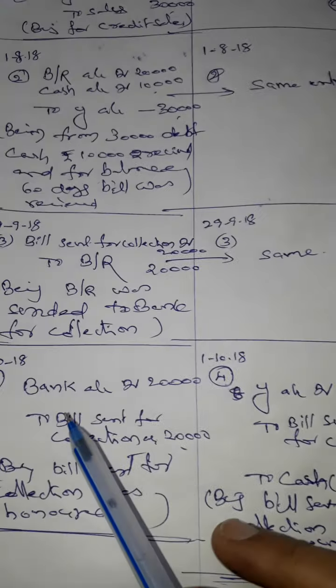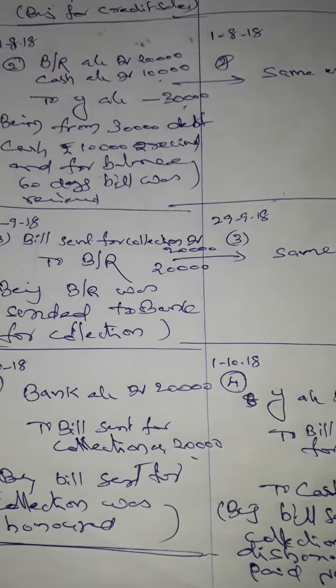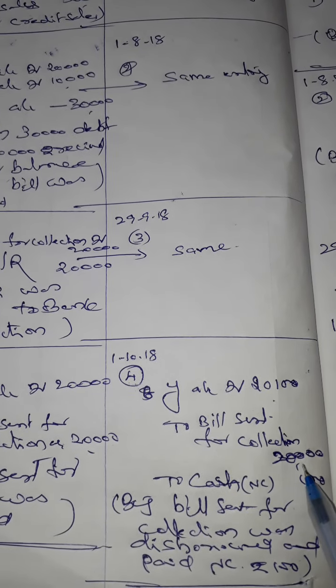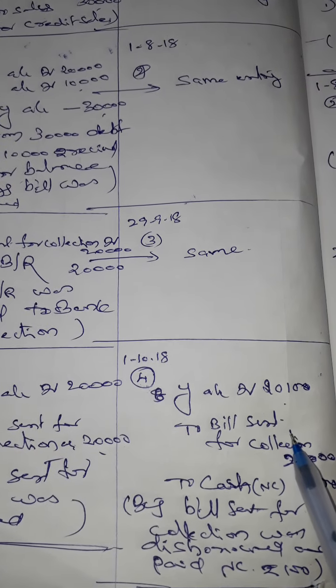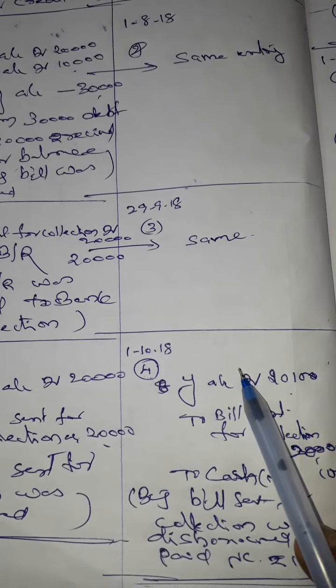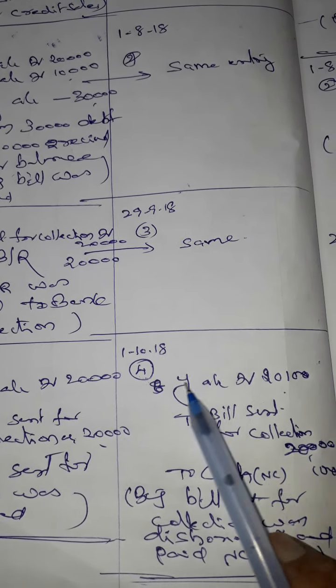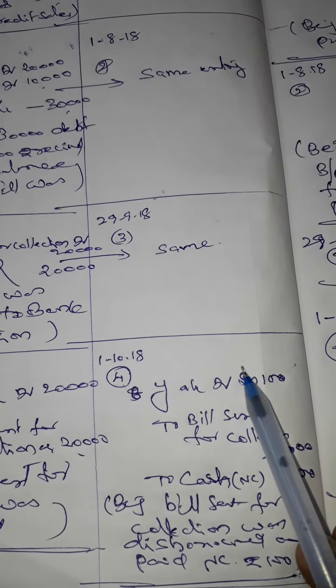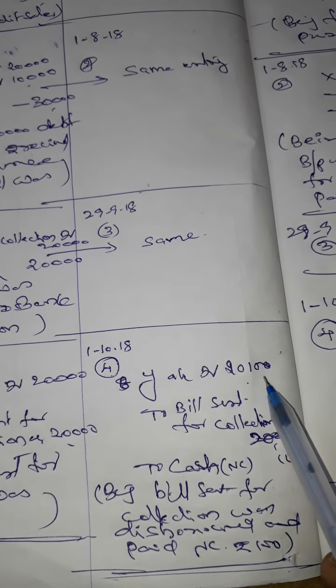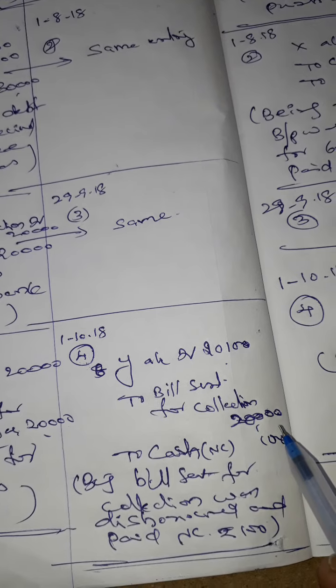In case of dishonor, here I created bill sent for collection, and here also I created bill sent for collection. It is the same. But here I debit: in the honor case the bank is debited, in the dishonor case debit the drawee account. Debit the drawee account with the bill amount plus noting charges of 100, that is 20,100. Credit the bill sent for collection with 20,000.